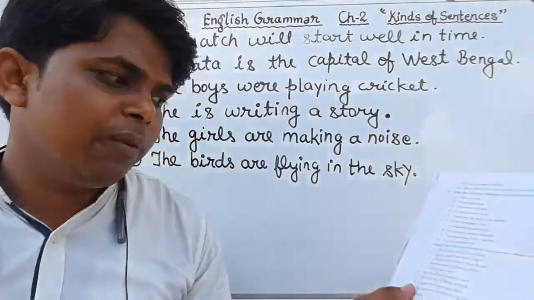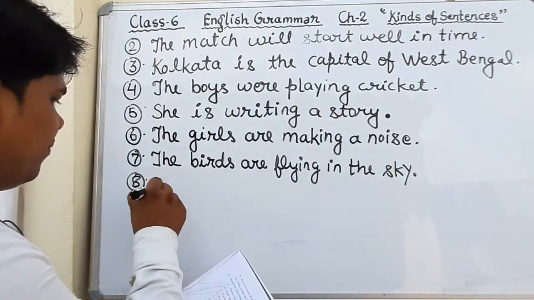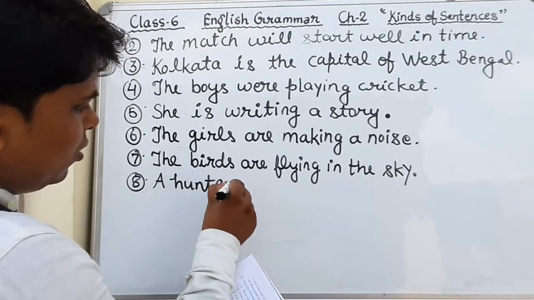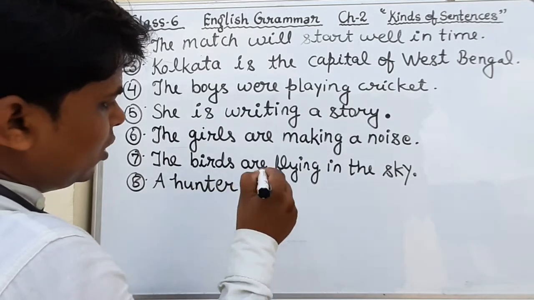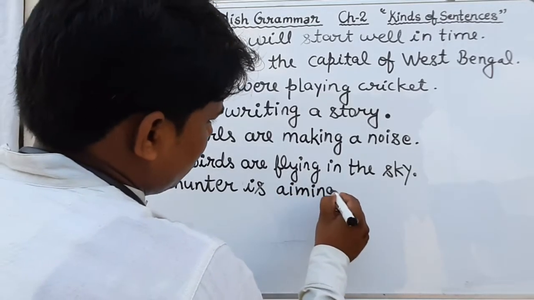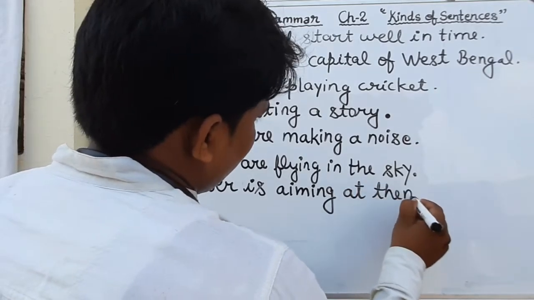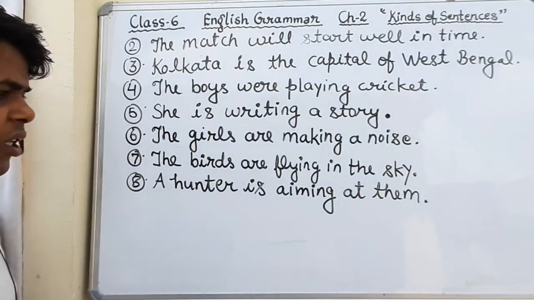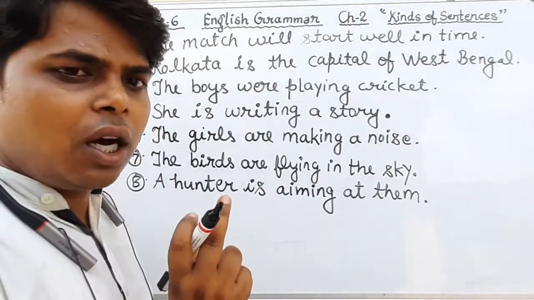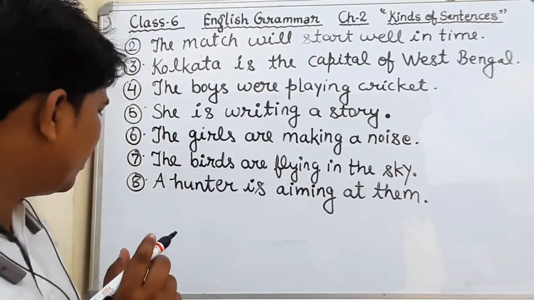Negative word is used here. We have to remove it only. A hunter is aiming at them. Okay, students, this is the correct sentence. We have to remove the negative word not for making an affirmative or simple sentence. Okay, students, I hope that you all have understood.